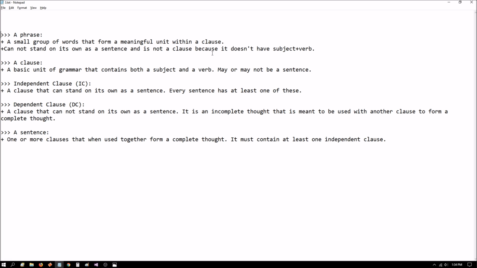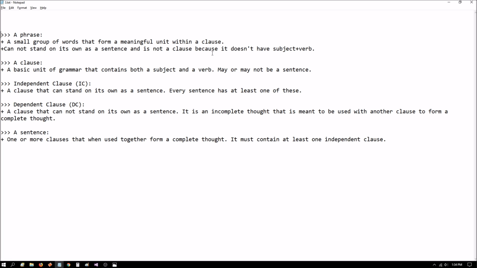A clause is a basic unit of grammar that contains both a subject and a verb, but it may or may not be a sentence. It does have to have both a subject and a verb, but it may have a conjunction or something else in it that is helping the sentence. It's not the primary subject and verb.